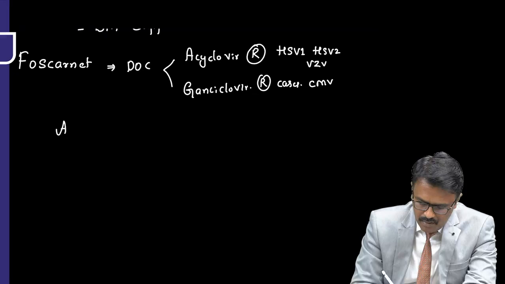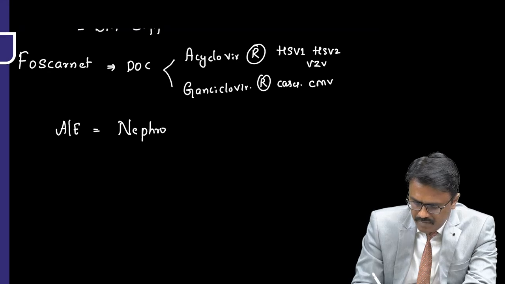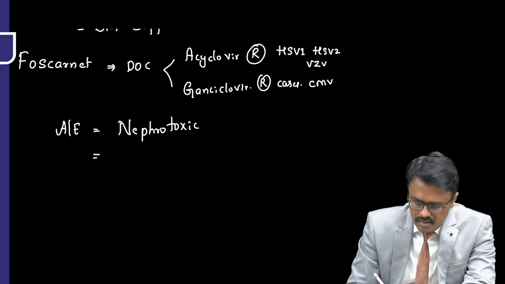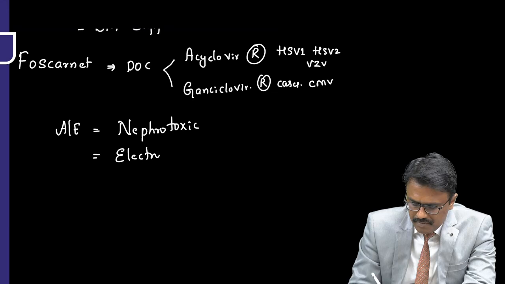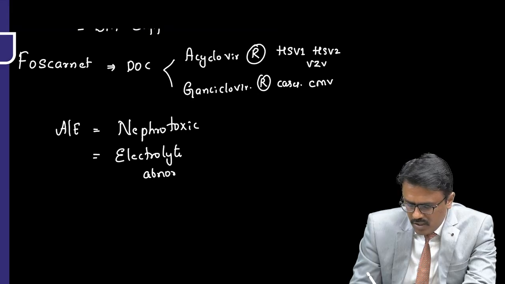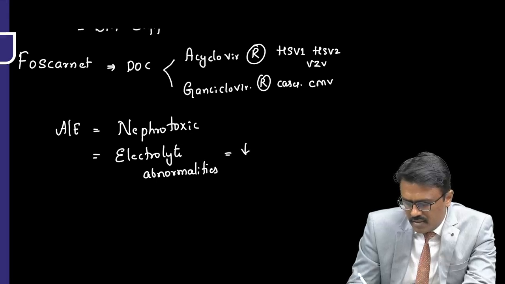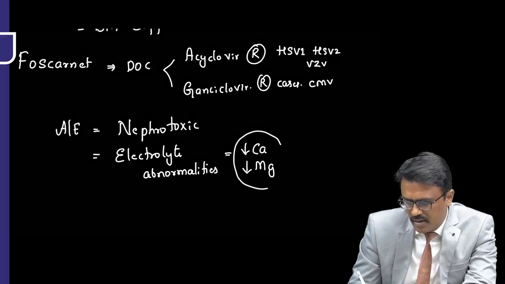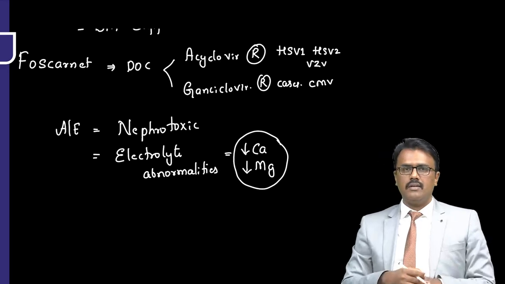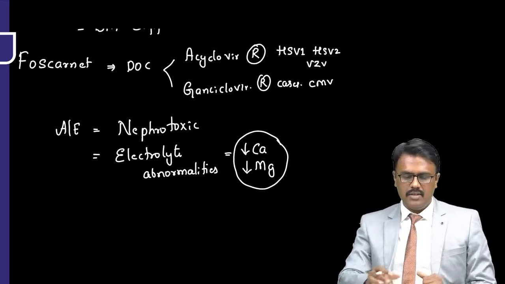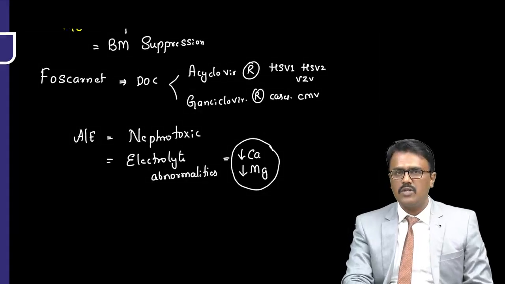But one of the problems of the drug is, again, that it is nephrotoxic, very, very important. So you have to monitor the renal function test, and the drug causes electrolyte abnormality. You have to monitor the electrolytes also when you are infusing this, because it can decrease the divalent ions, mainly calcium and magnesium. So the monitoring has to be done because of electrolyte abnormalities. This is foscarnet.